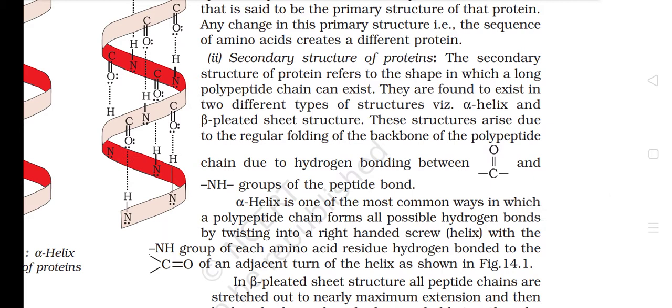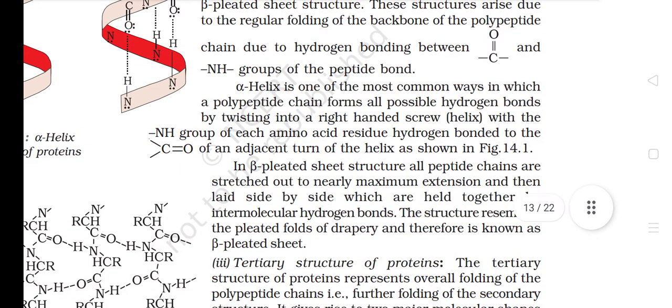Secondary structure of proteins. The secondary structure of protein refers to the shape in which a long polypeptide chain can exist. They are found to exist in two different types of structures: alpha helix and beta pleated sheet structure. These structures arise due to the regular folding of the backbone of the polypeptide chain due to hydrogen bonding between the carbonyl, C=O, and NH group of the peptide bond.